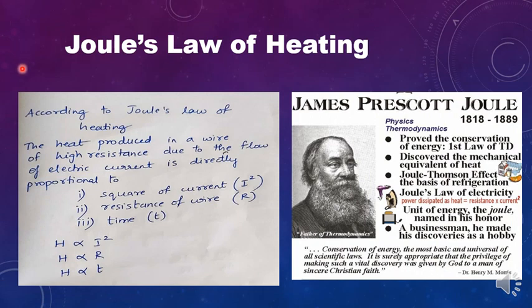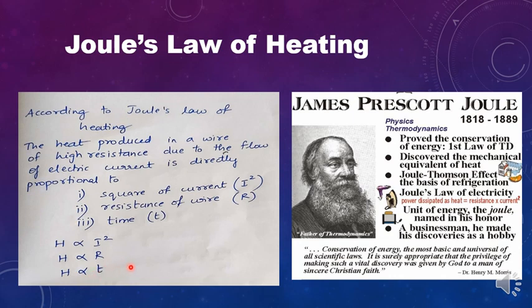So according to this Joule's law of heating, the heat produced in a wire of high resistance, this is important to be written, due to the flow of electric current is directly proportional to the following: the square of current, that is I square, the resistance of the wire, that is R, and time, which is written with the symbol T. So H is equal to I square RT. In this case, H is directly proportional to I square, H is directly proportional to R, H is directly proportional to T.